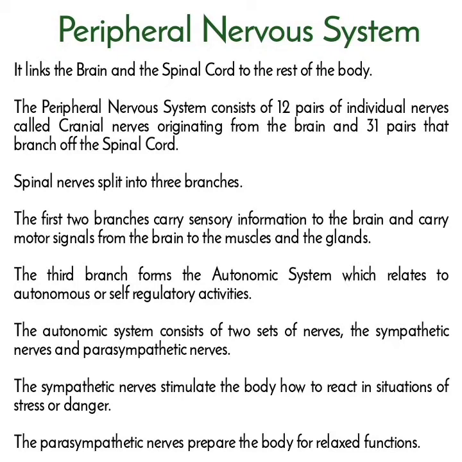The third branch forms the autonomic system, which relates to autonomous or self-regulatory activities. The autonomic system consists of 2 sets of nerves, the sympathetic nerves and parasympathetic nerves. The sympathetic nerves stimulate the body on how to react in situations of stress or danger. The parasympathetic nerves prepare the body for relaxed functions.